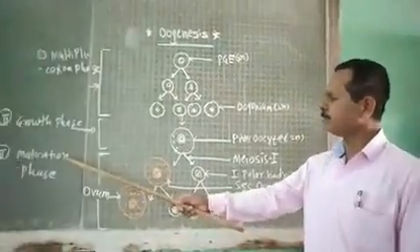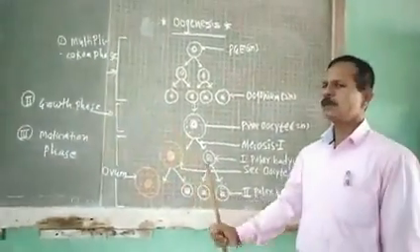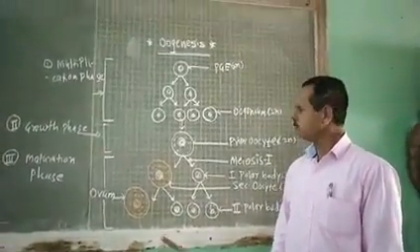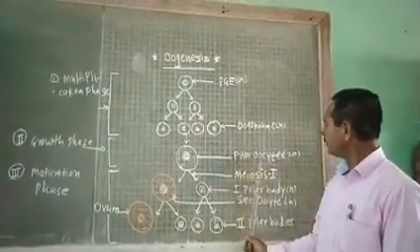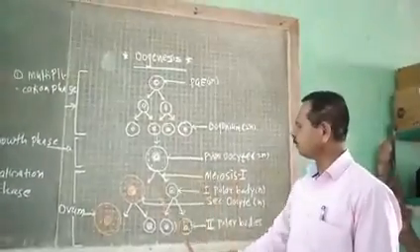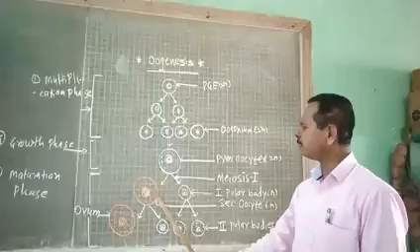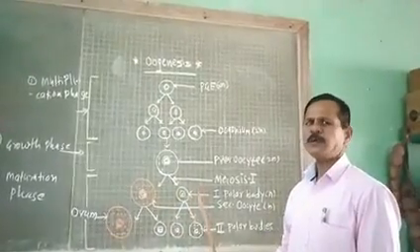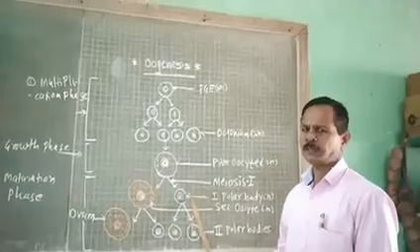Then maturation phase. It involves meiosis or reduction division. In this phase, primary oocyte undergoes meiosis first to form two haploid daughter cells having 23 chromosomes in each cell.